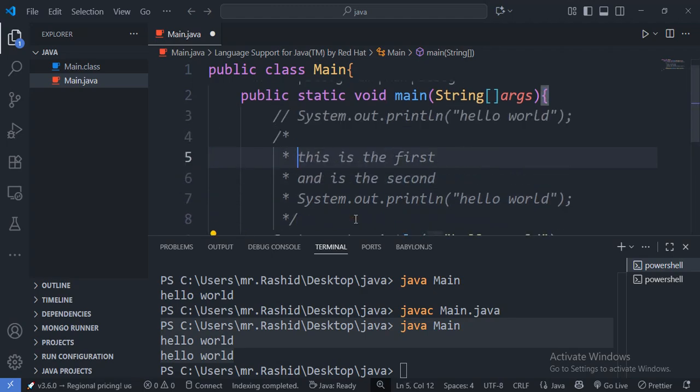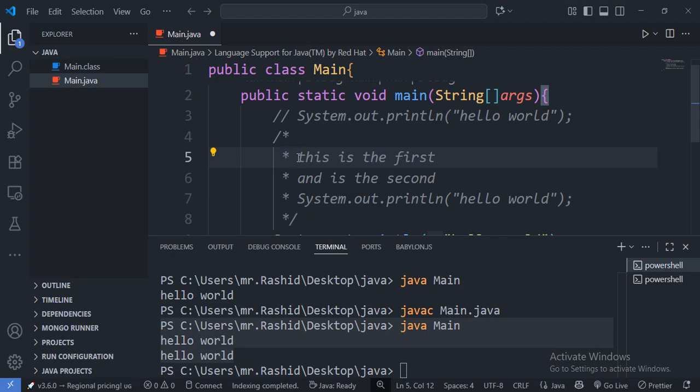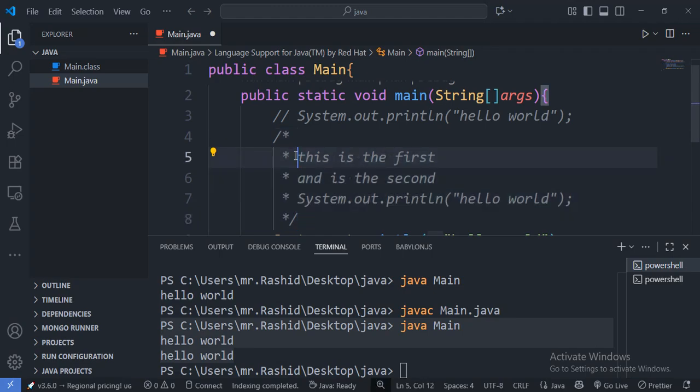Before I continue, you should note that right now this one is acting like a documentation comment, because I have an extension in Java that helps me change a multi-line comment into a documentation comment by adding these asterisks on every line.